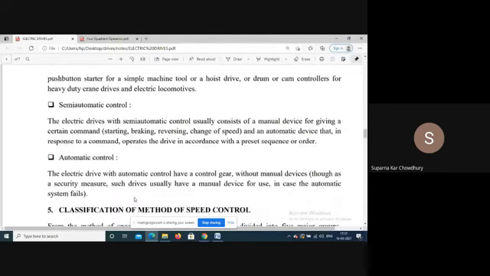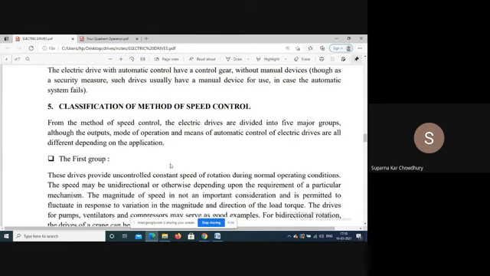For large processes, we will have automatic control. Electric drives with semi-automatic control, for example, require manual intervention for certain things, that is, for starting, braking, reversing, changing of speed. Say, for electric cranes, it requires the operator for starting and braking, and the operator applies his logic for operation of the machine.